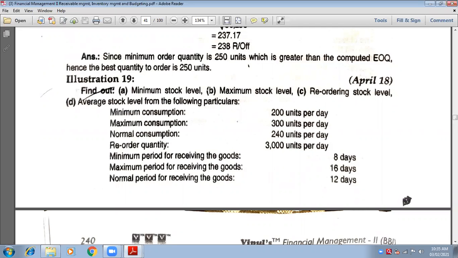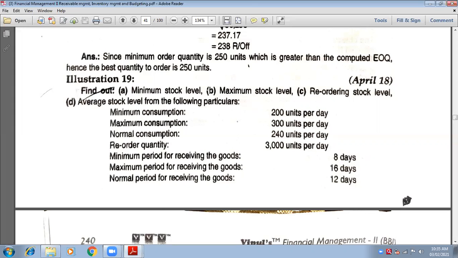What is minimum level? 1,920. And what is maximum level? 6,200. So 1,920 plus 6,200 divided by 2.